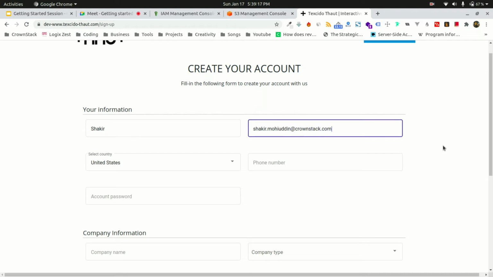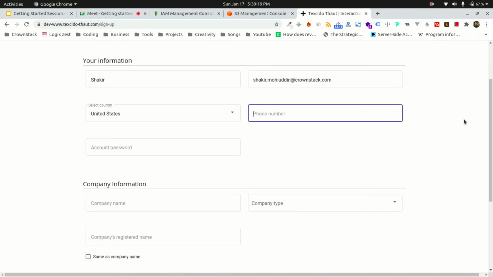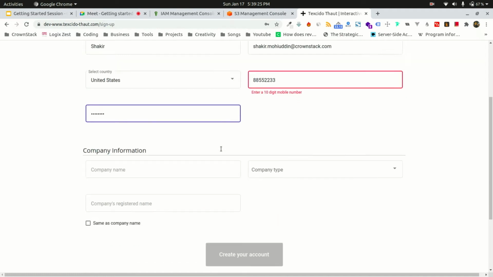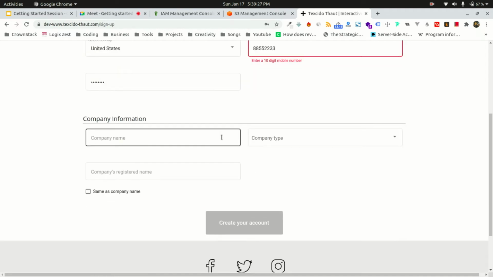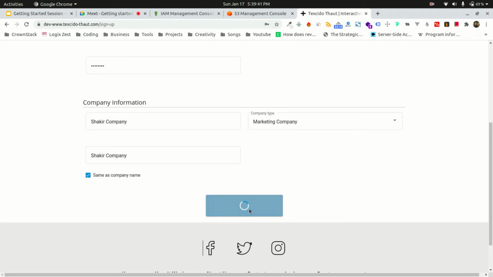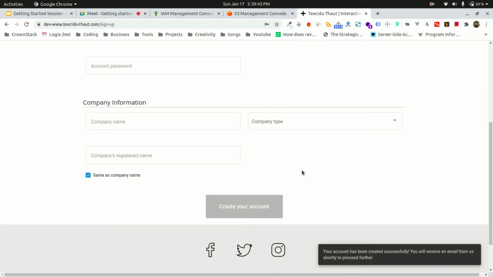uddin@crownstack.com. Okay, I can put in any number, so I'll put any number. Your password is password. Any name that we can provide. Now I'm creating your account. What will happen now when I'm submitting this?